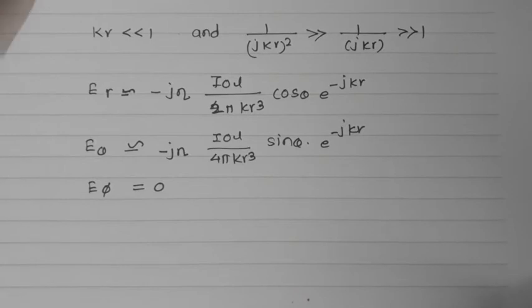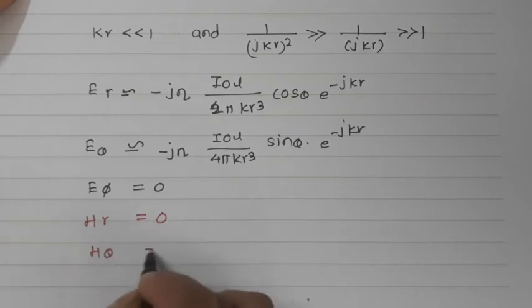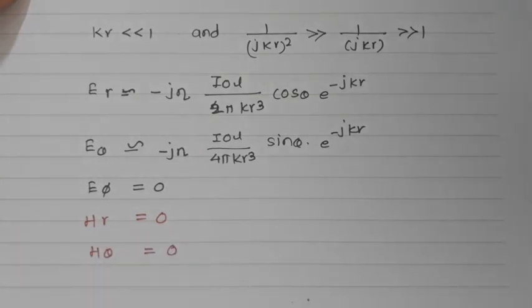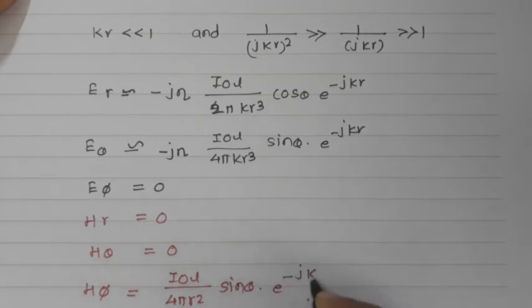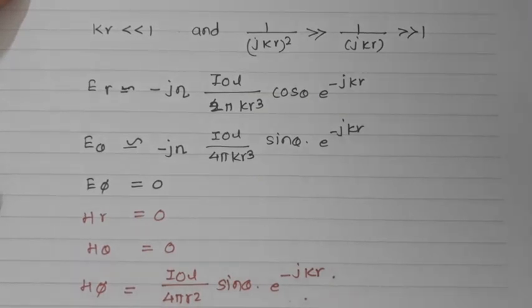Now let us talk about the magnetic field components. Here Hr is equal to 0, H theta is equal to 0, and H phi is equal to I0 L upon 4 pi r square, sin theta, e raised to minus jkr. So here we have got all the components for the near field region also. At a certain distance our near and far fields are equal. There is one distance where the near field region and the far field region will be equal.